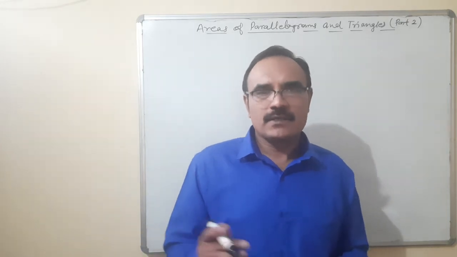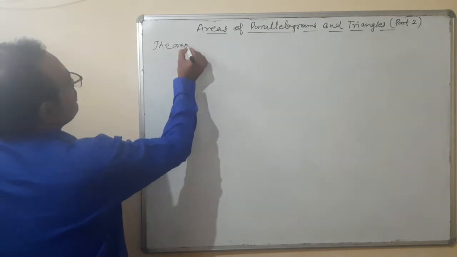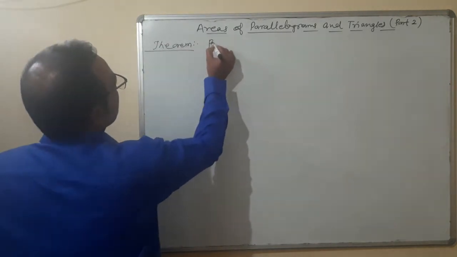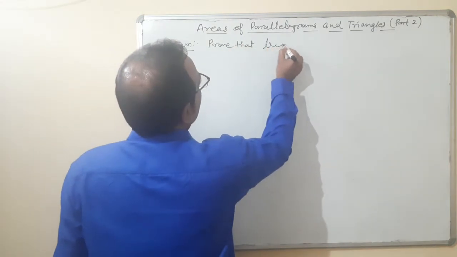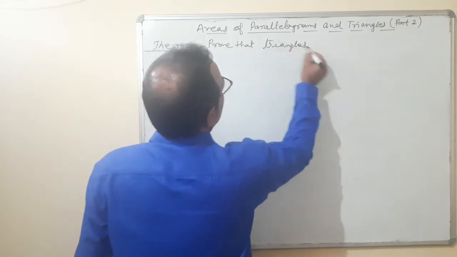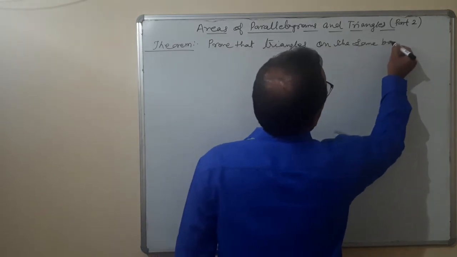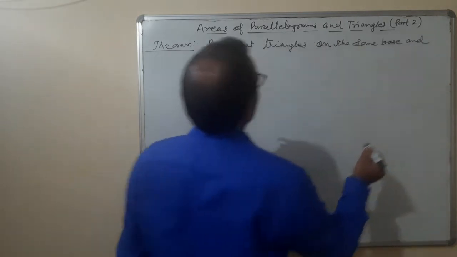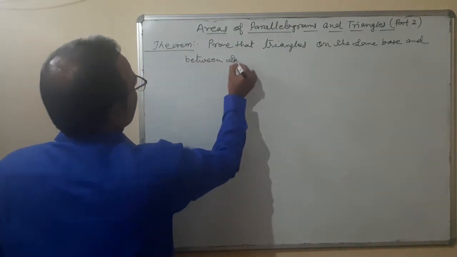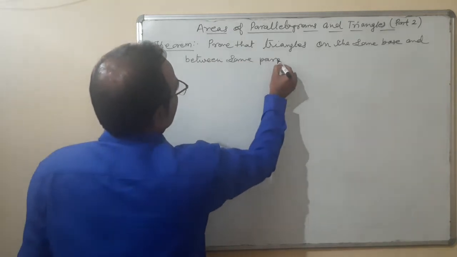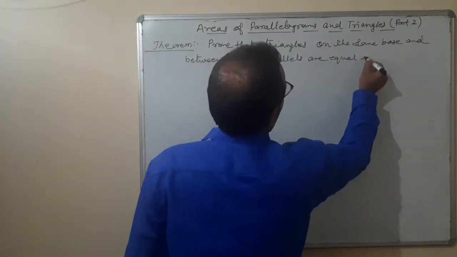Here it is about triangles. So what is the theorem? Theorem is: prove that triangles on the same base and between the same parallels are equal in areas.